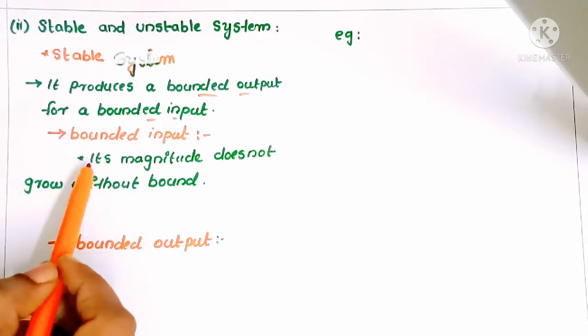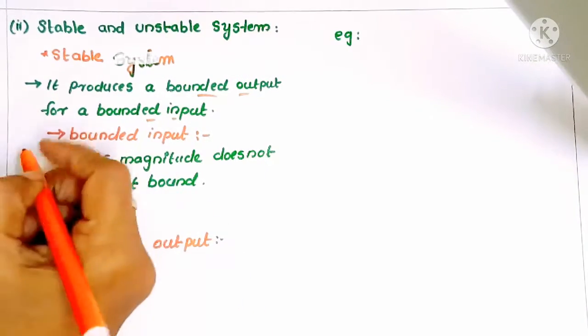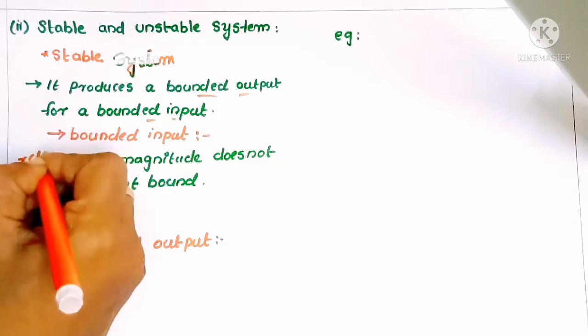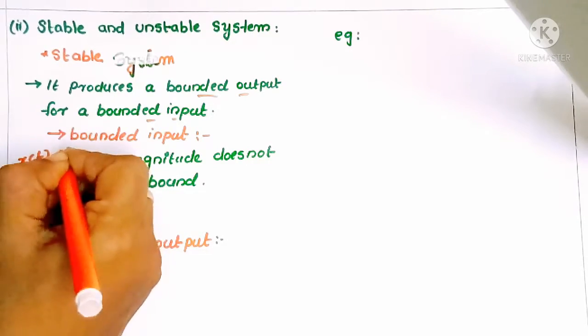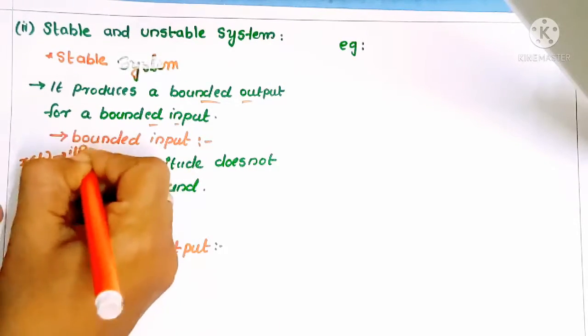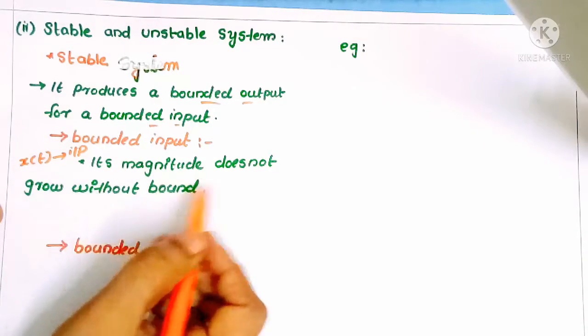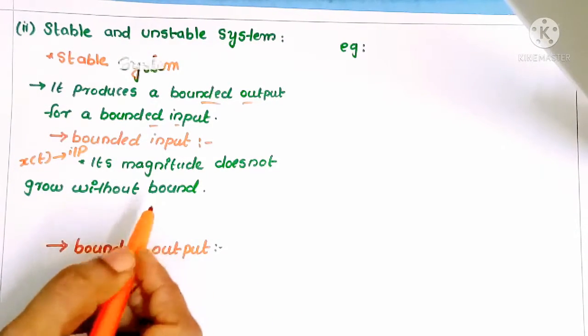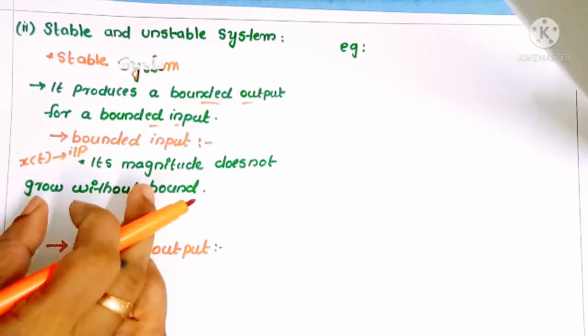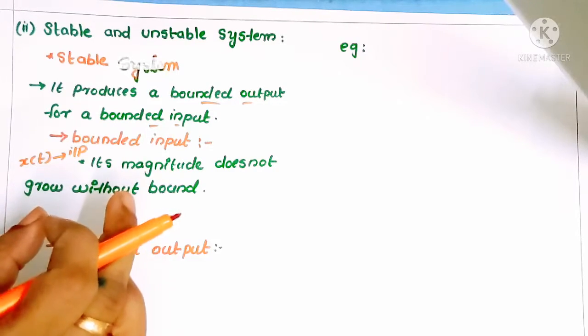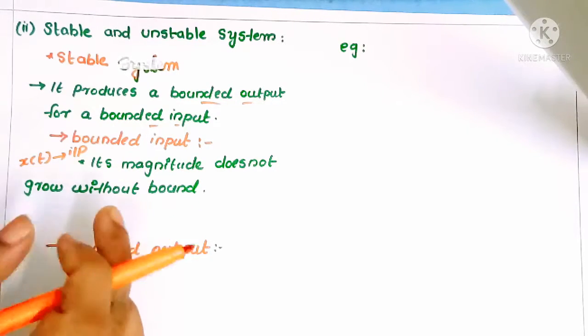That means if you consider x of t to be an input signal, then its magnitude doesn't grow without bound. That means we can predict the signal value at any time, so we can call that a bounded input.